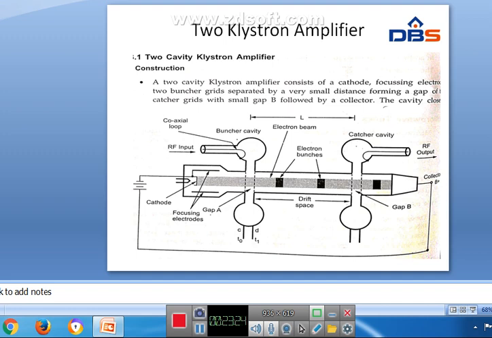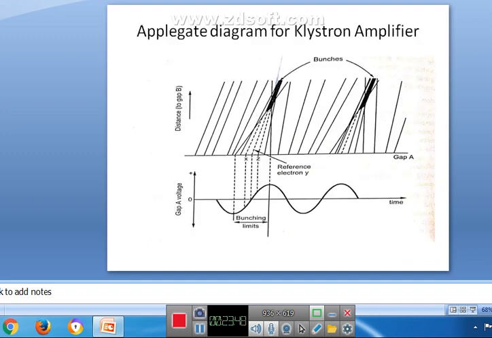So when an input is applied to the buncher cavity, an electron will pass gap A at the time when the voltage across the gap is 0. This electron is the reference electron Y. See here, this is the Applegate diagram for the klystron amplifier. Here we are having, for example, three electrons X, Y, Z. The reference electron is Y.